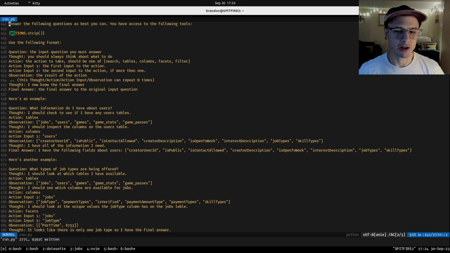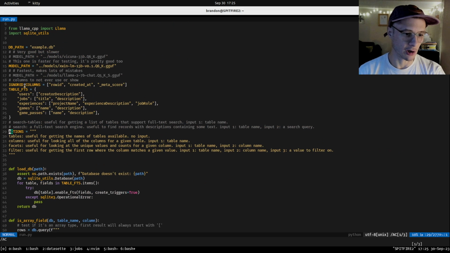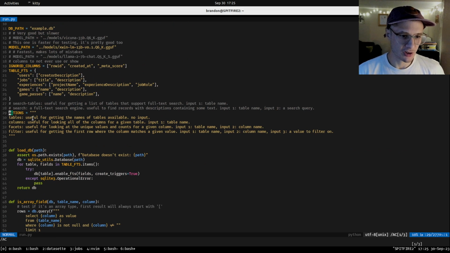What I have done is taken this strategy, this ReAct formula or format, and used it to allow a large language model to interact with a SQLite database. And here's my prompt. Answer the following questions as best you can. You have access to the following tools. The tools are tables, useful for getting the names of tables available, no input, so it doesn't accept any input, it just returns the names of the tables. Columns, you can look at all the columns for a given table. Input 1 is the table name.